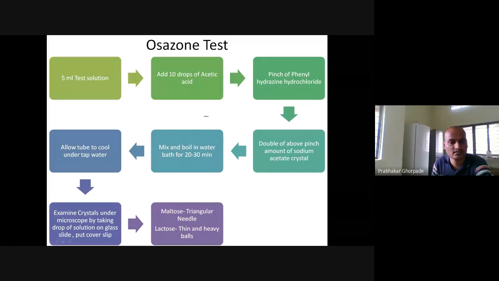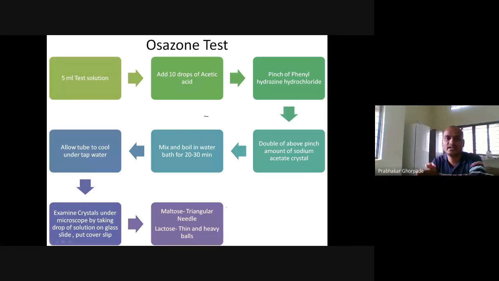Put the glass cover slip. Then, if maltose is present in that test solution, we will observe triangular needles. If lactose is present, we will observe thin heavy balls under the microscope slide. So the Osazone test is very simple.